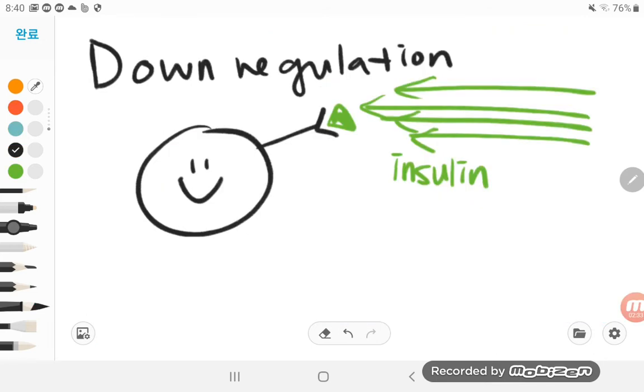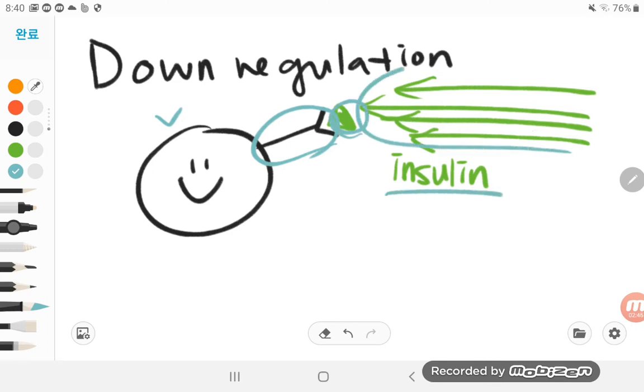So then what is downregulation? Say we have a cell with a receptor, and we have a hormone, for example insulin. Because that hormone is binding to it so much, because we are exposed to that insulin a lot, our cell is exhausted.